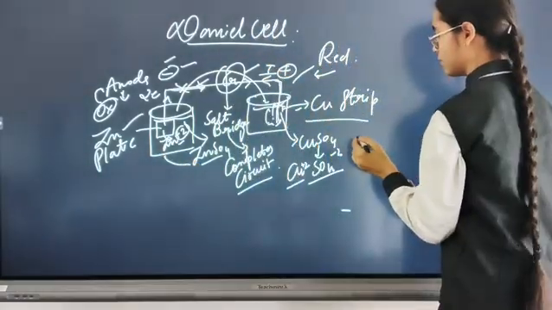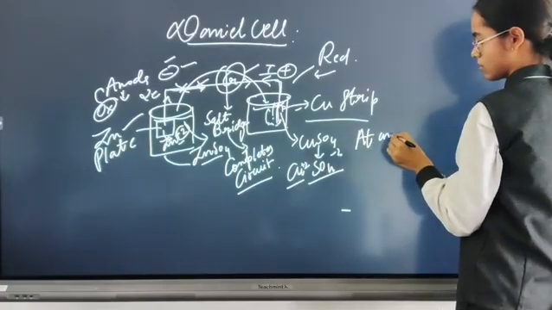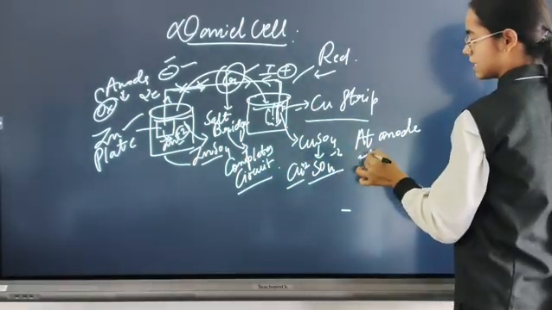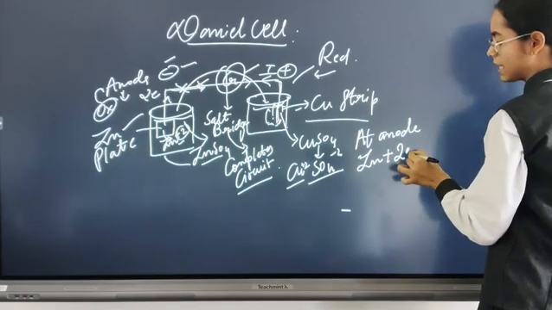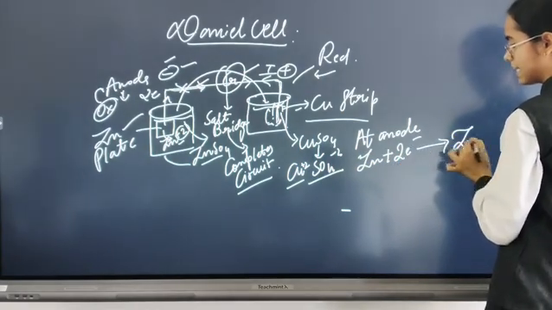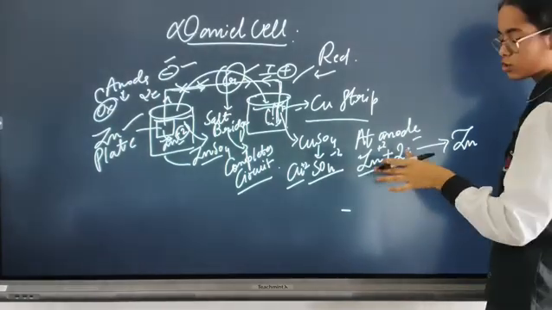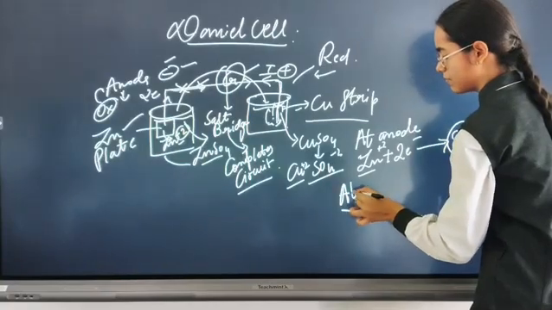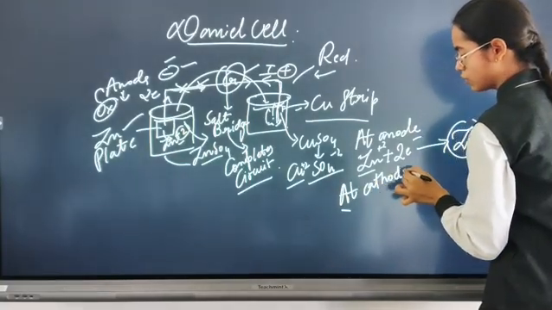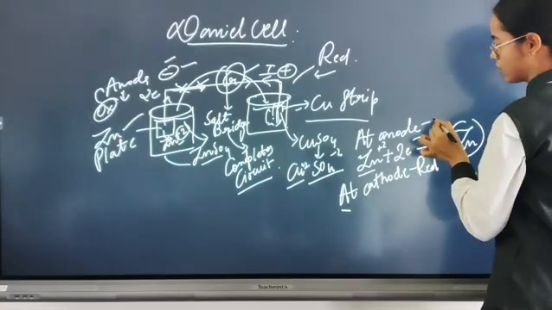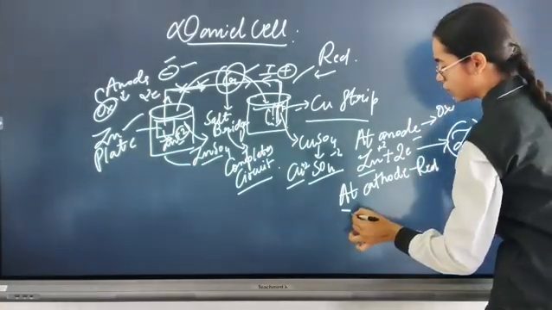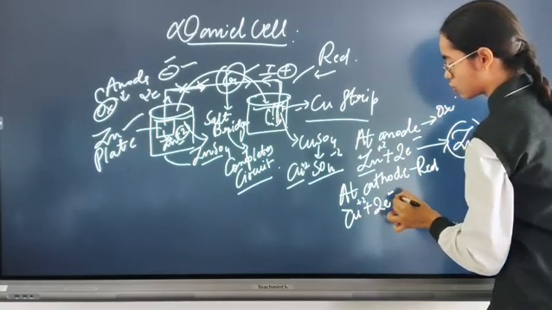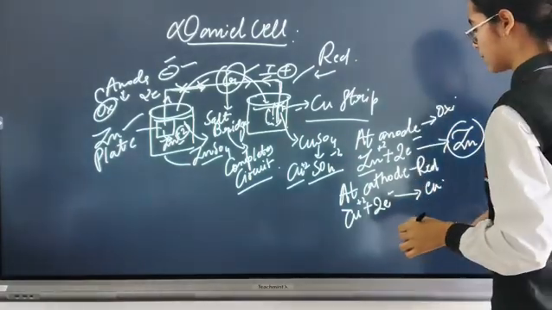Now let us write the reaction at the anode. I hope you all understood this. At the anode we have zinc, which gives 2 electrons and converts into Zn2+. At the cathode, which is for reduction, while the anode is for oxidation, we have Cu2+, which takes 2 electrons and becomes Cu. So this was the representation.